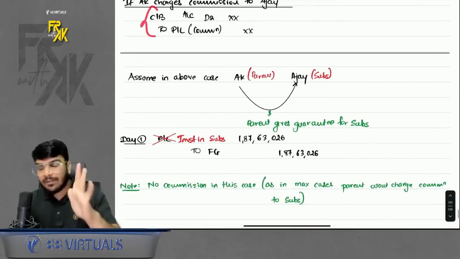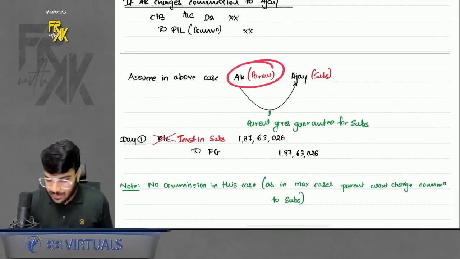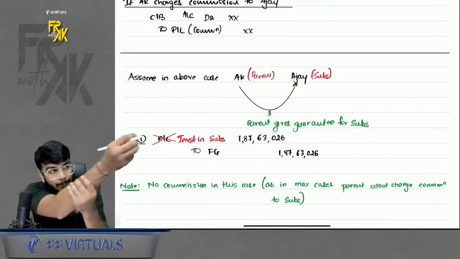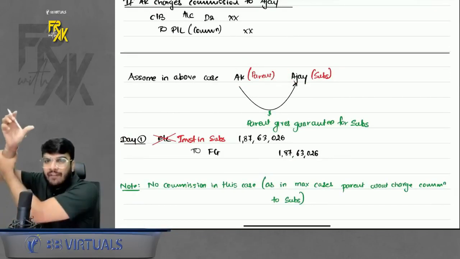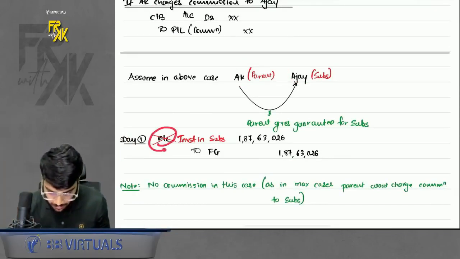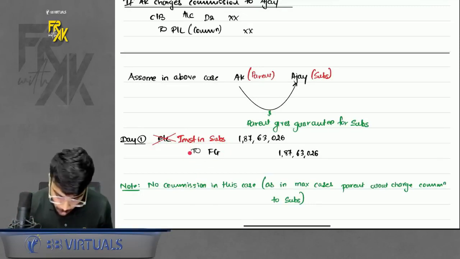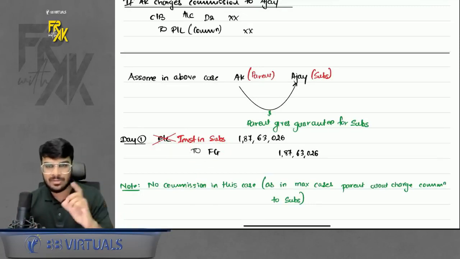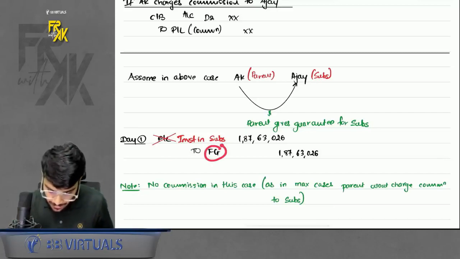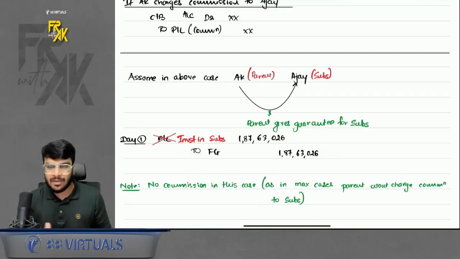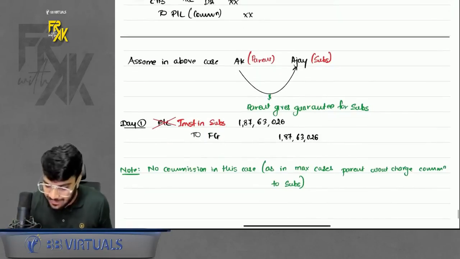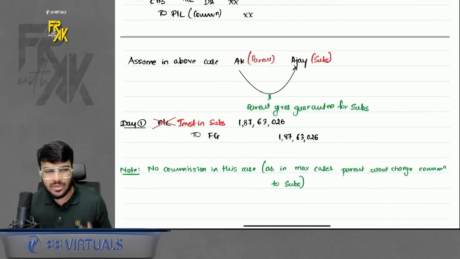Okay, but in the above case, let's assume AK was the parent, Ajay was the subsidiary, and the parent is giving a guarantee on behalf of the subsidiary. In that case, on day one, whatever financial guarantee you book, you will not transfer to PNL. You will book it as an investment in subsidiary, because a relationship is there. Of course, sir, why is the financial guarantee credited, a liability kind of a thing? Yes, that is why. Also, when there is a relationship involved, commission won't be involved.